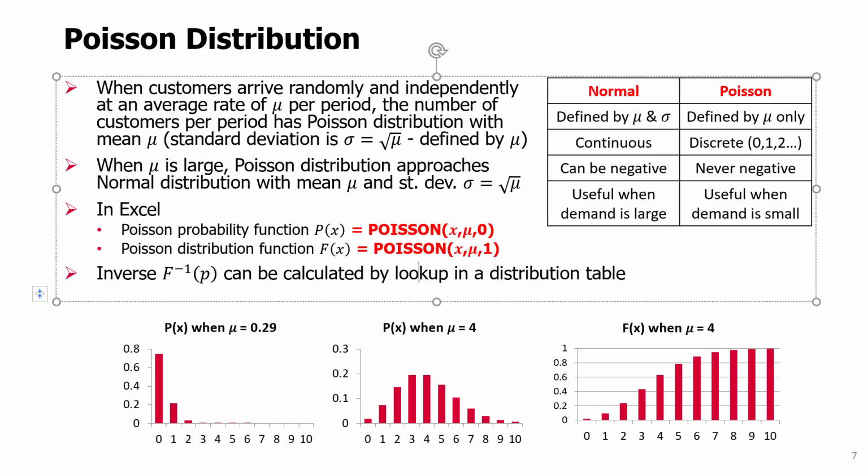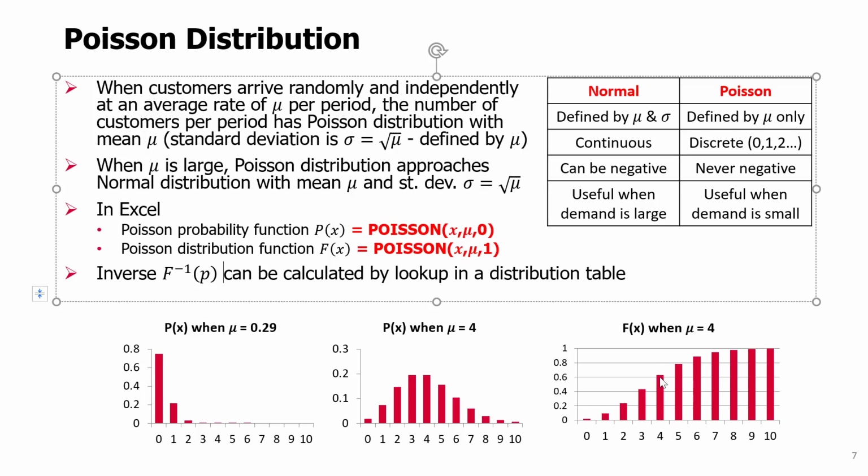So actually, this is the modeling inconvenience that we have with Poisson. This is why we prefer the normal distribution, because with the normal distribution, you can calculate the inverse of the cumulative distribution function for any probability, you can get a value. Whereas with Poisson, if you want, for example, an inverse for p equals 0.7, 70%, in other words, you ask yourself, what's the quantity that will satisfy demand with 70% chance? Well, normally we can just calculate it as the inverse. So we can look at this function and see where is 70% and just find the value of the argument, the x, that corresponds to this.